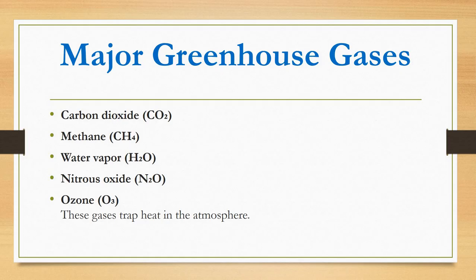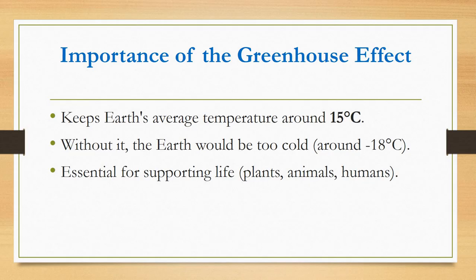Major greenhouse gases are carbon dioxide, methane, water vapor, nitrous oxide, ozone. These gases trap the heat in the atmosphere. The importance of the greenhouse effect is that it keeps the Earth's average temperature around 15 degrees Celsius. Without it, the Earth would be too cold, around negative 18 degrees Celsius.